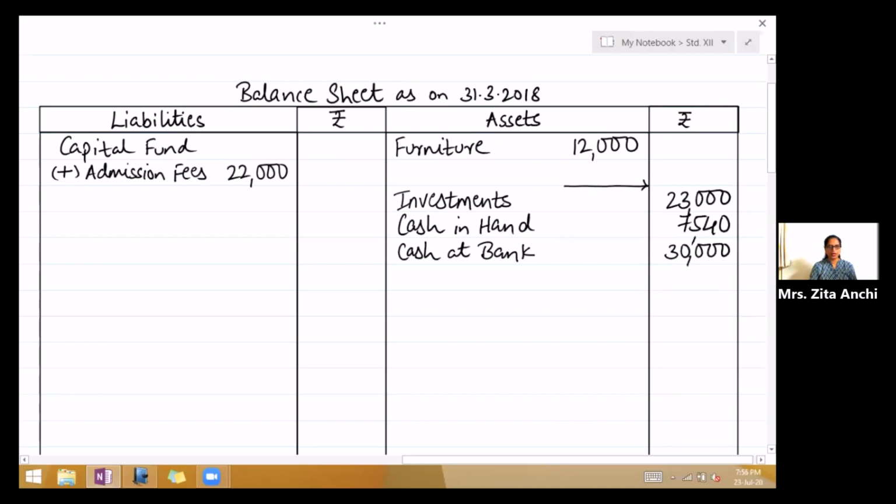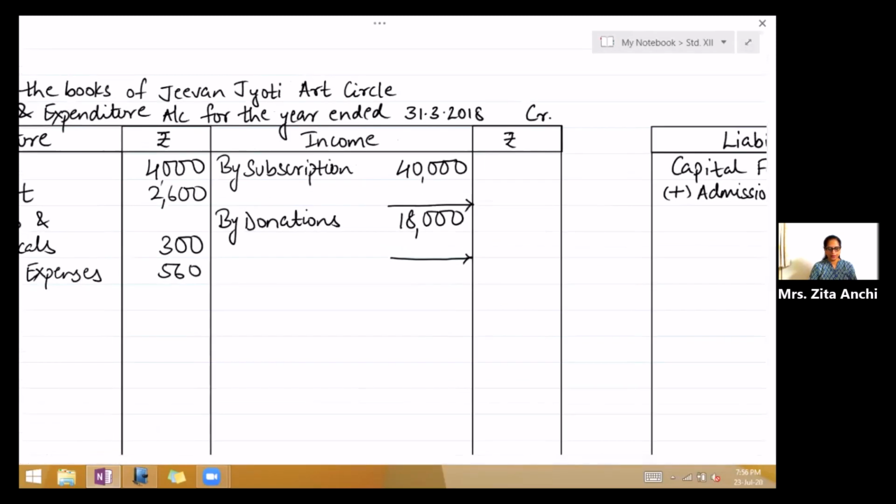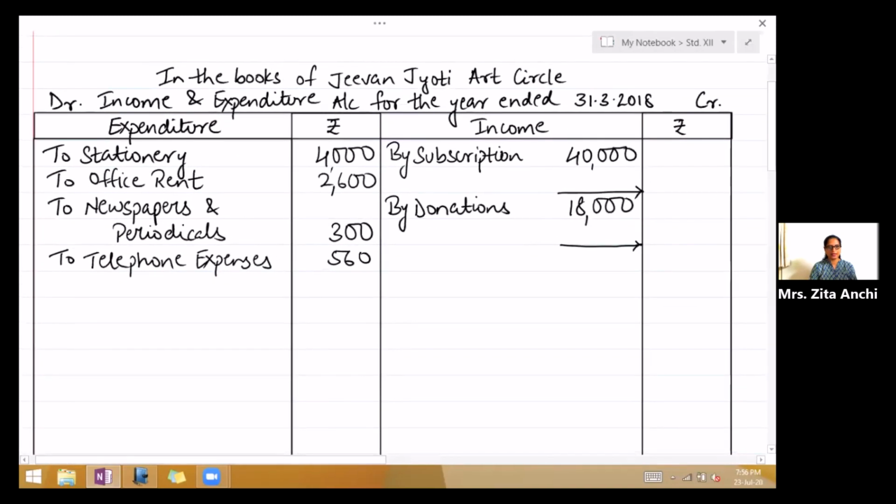Now come to the adjustments. First is subscription outstanding for the year was rupees 5,000. Come to the income side. Now this is outstanding. We know what we do with outstanding. We add, be it an expense or an income. So write add outstanding 5,000.